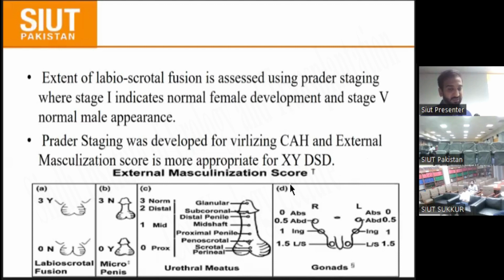The external masculinization score has a total of 12 points, and each feature is given a score of up to three. One is labioscrotal fusion and micropenis, whether the labioscrotal fold is normal or not. That's why we give the numbers according to this. There is also hypospadias, how high the hypospadias is, and the gonads. All of these contribute to the maximum external masculinization score.